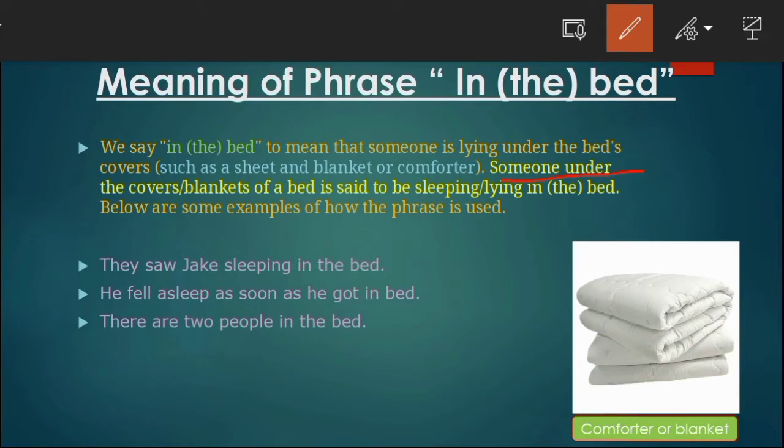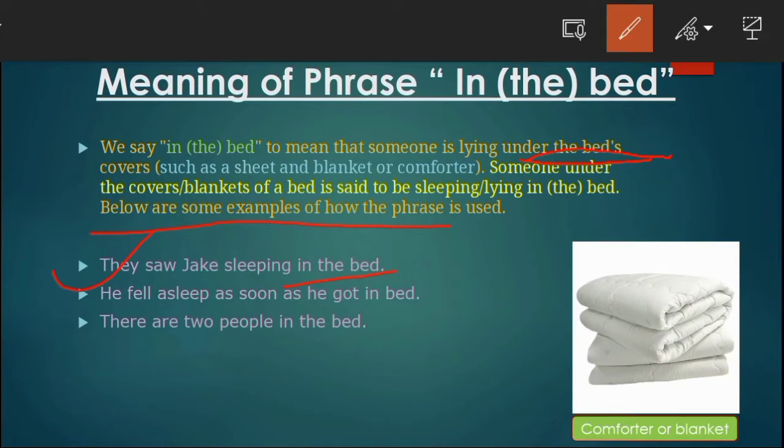Below are some examples of how we can use the phrase. I have given three examples, so let's see. First, they saw Jack sleeping in the bed. It means they saw Jack sleeping under the bed's cover. In the bed means sleeping under the bed's cover.